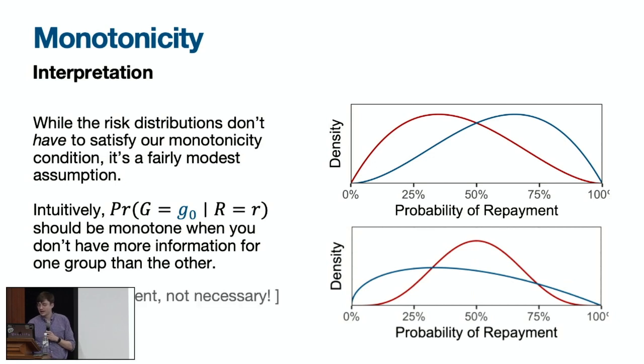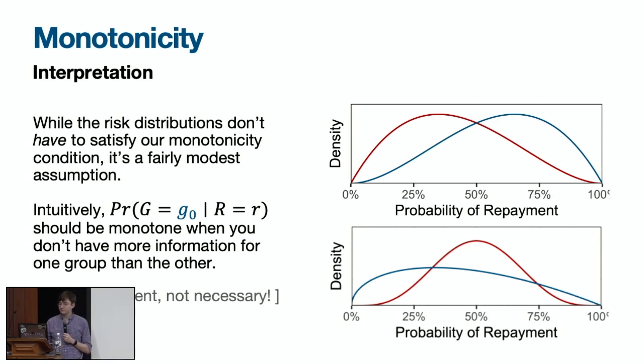I do want to point out before moving on that this is really a sufficient rather than a necessary condition. You can also have distributions with very different variances that also have different means and satisfy this monotonicity condition.